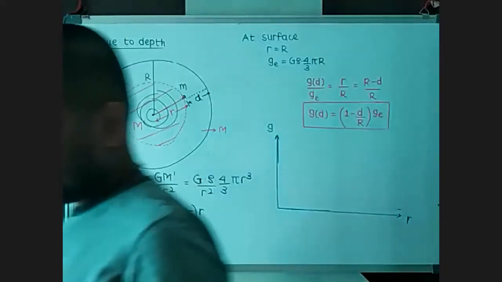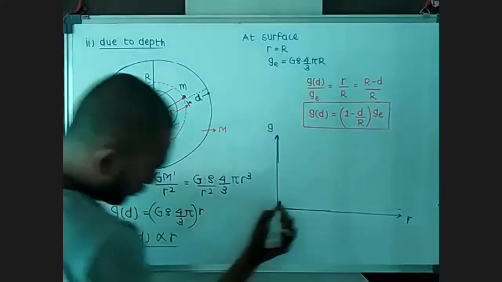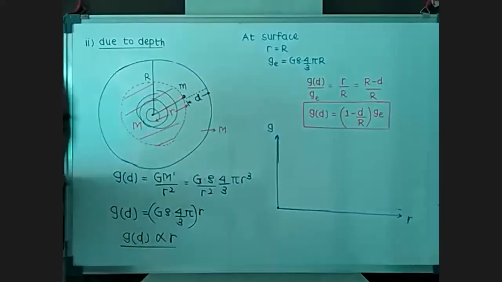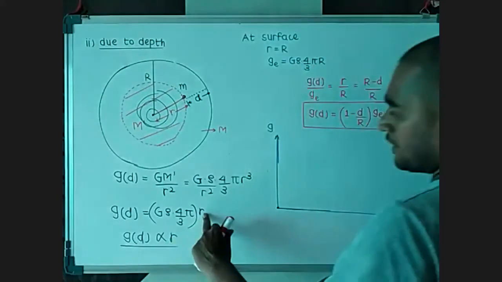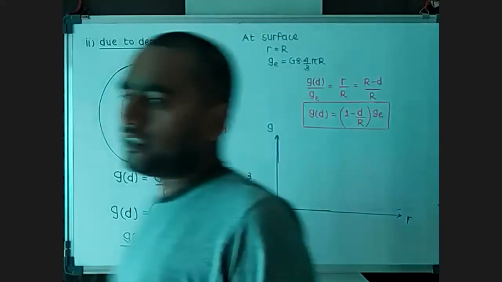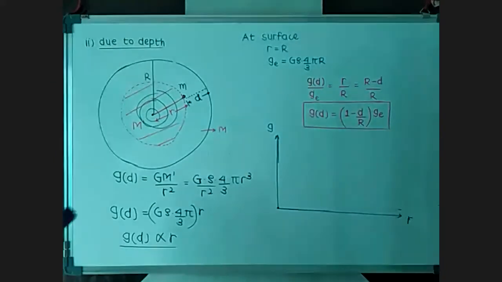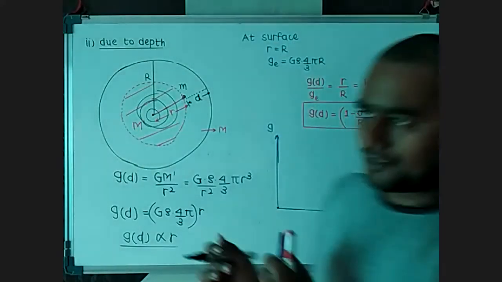According to this formula, if we take r equals zero, we are at the center of the earth, and at the center there is no earth which is going to apply any gravitational force on us, so no acceleration is there.